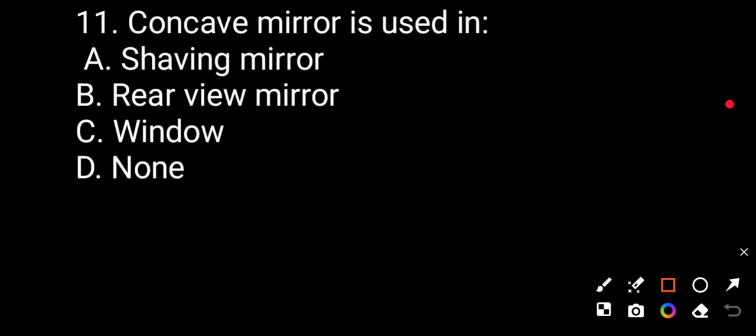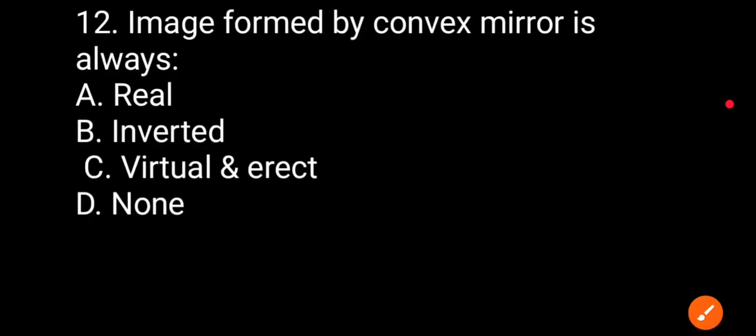Question number 11. A concave mirror is used in: option A shaving mirror, rear view mirror, window, none. The correct answer is shaving mirror. Question 12. The image formed by a convex mirror is always: real, inverted, virtual and erect, none. The correct answer is C, virtual and erect.